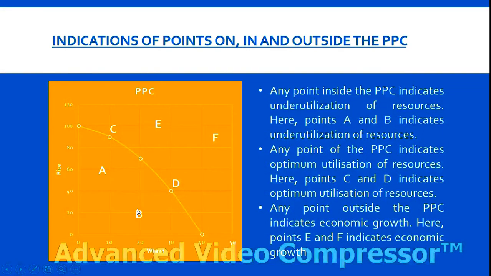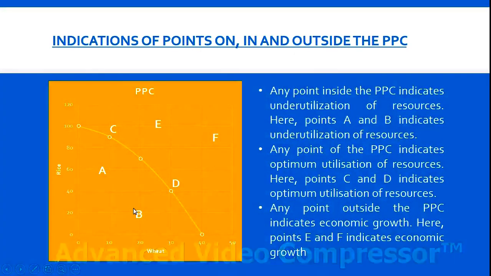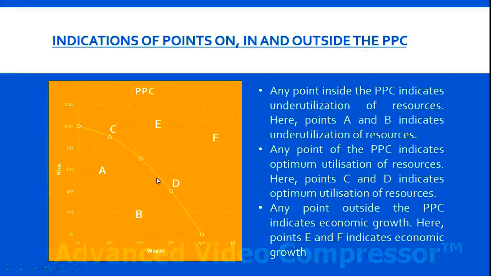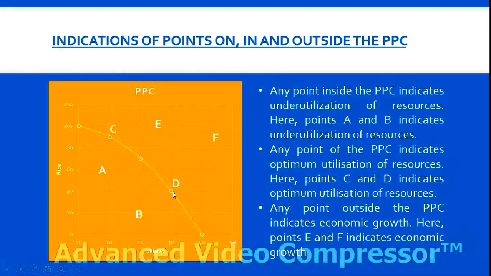So any point inside the PPC indicates underutilization of resources, that is point A and point B. Any point on the PPC indicates optimum utilization, that is the best utilization. You are getting the maximum possible output, utilizing the resources in the best possible way.